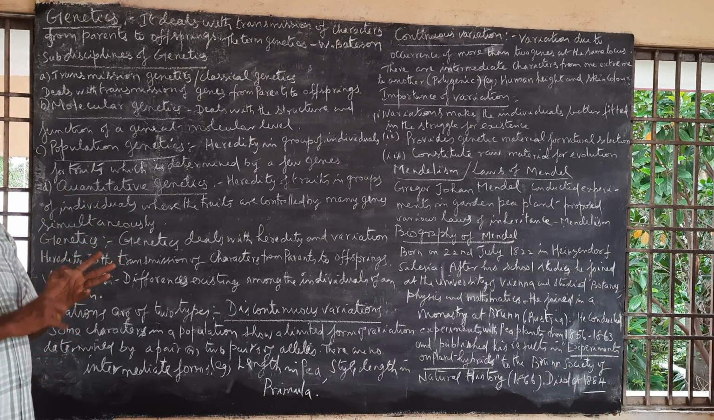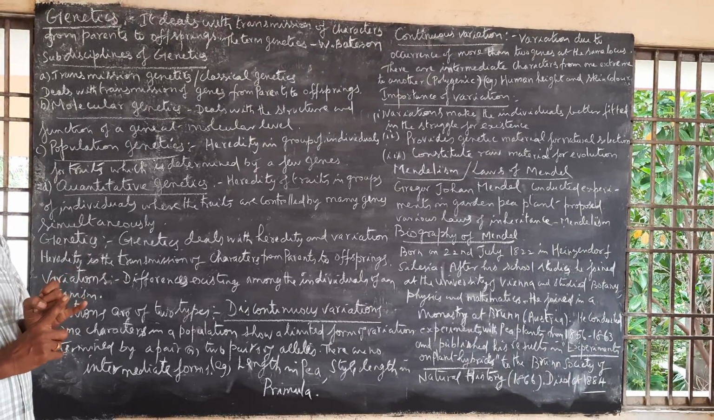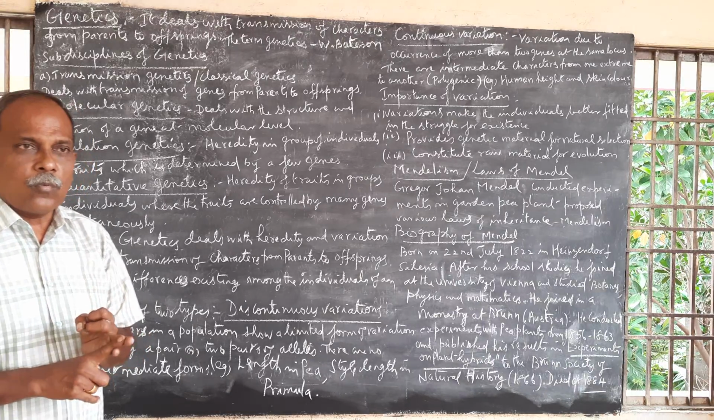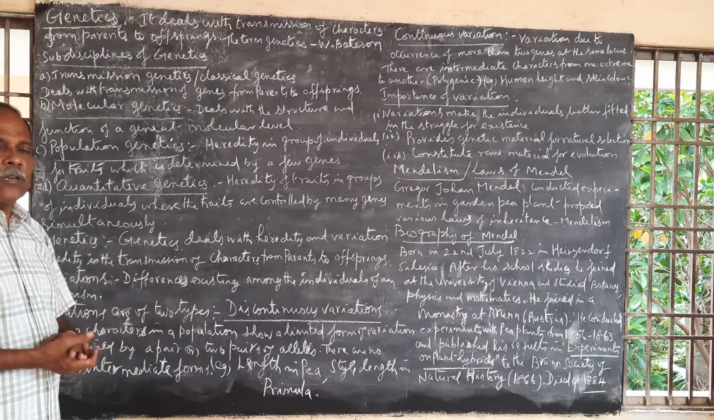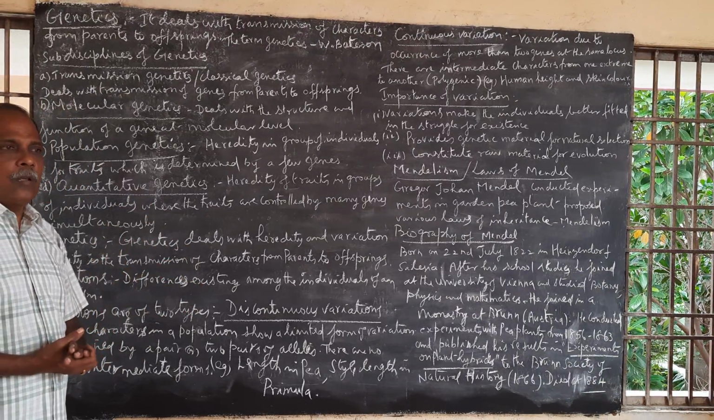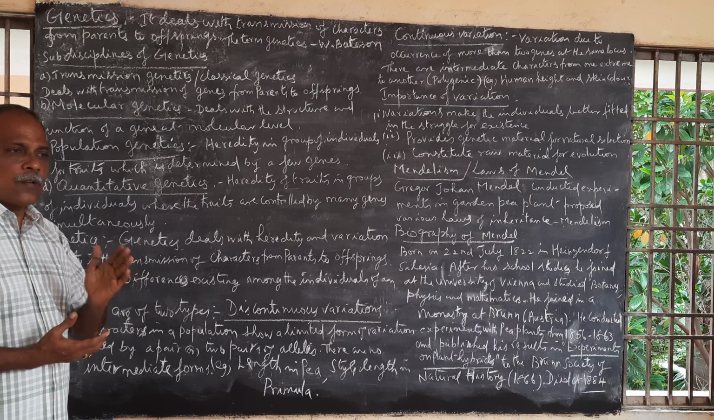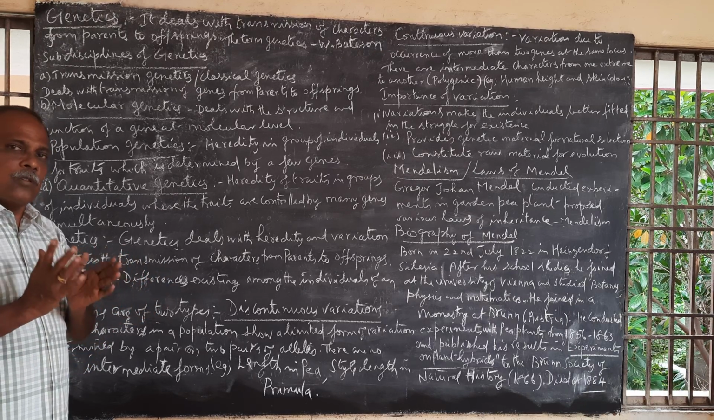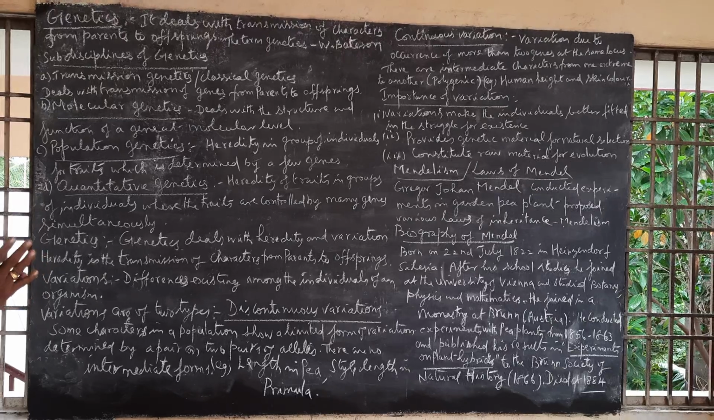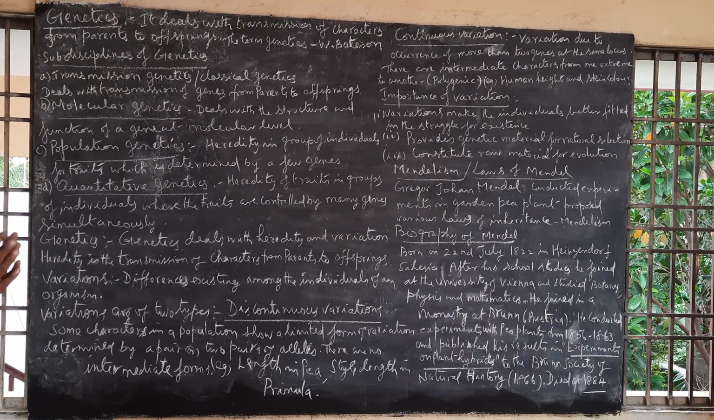Then after that, sexual reproduction: structure of anther, structure of ovule, then double fertilization, seed formation. After that, structure of seed. So all these things you have seen in the first lesson. Now, second lesson, genetics. So what is genetics?